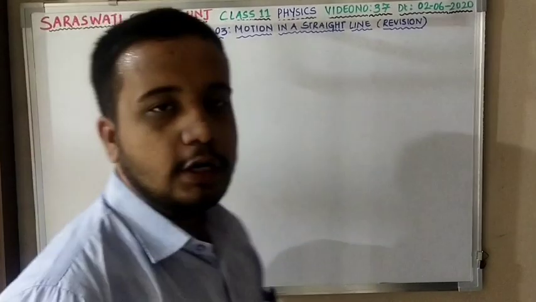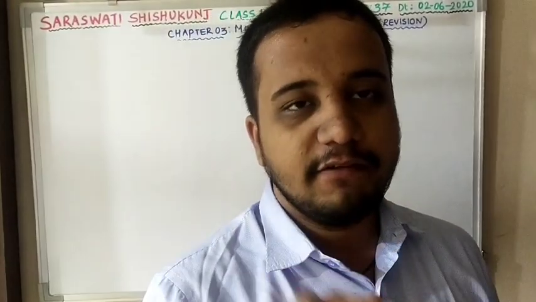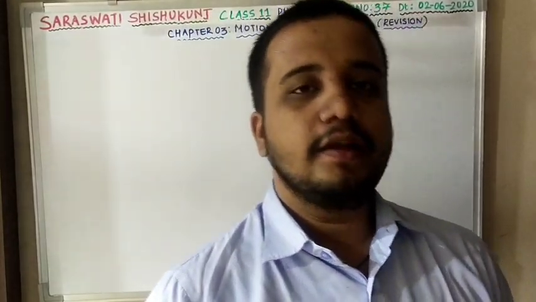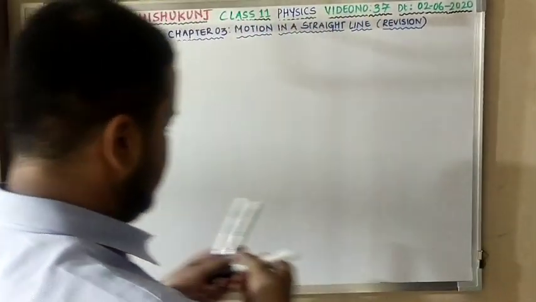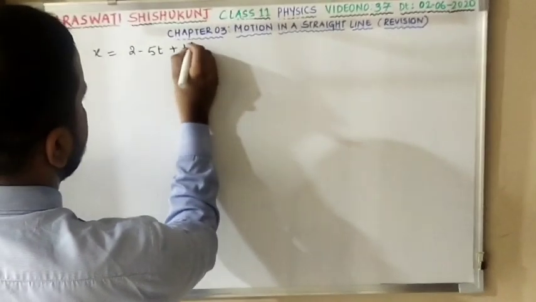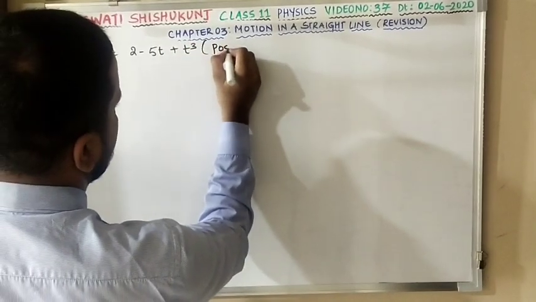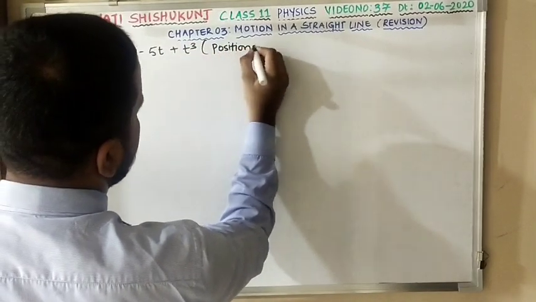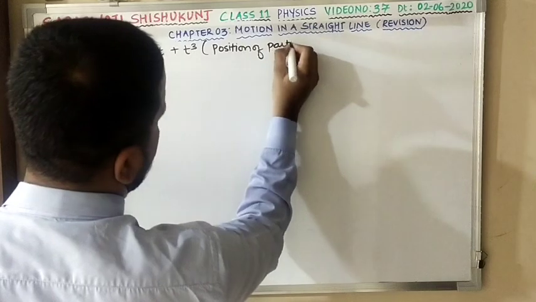The last answer we got is 50 by 11 meter per second. Is this clear? Now moving to the next example. The position of a particle is given by x is equal to 2 minus 5t plus t cube. That is nothing but the position of the particle.